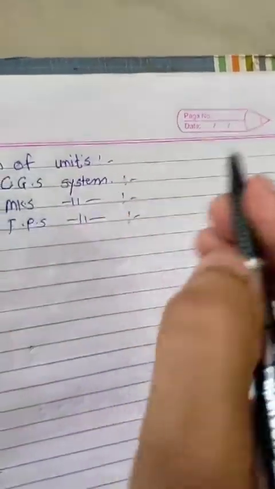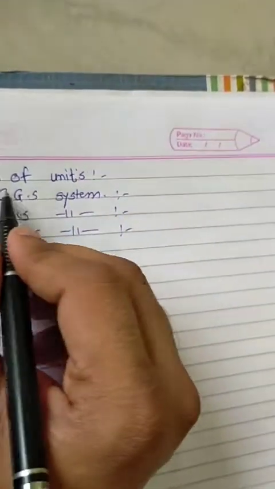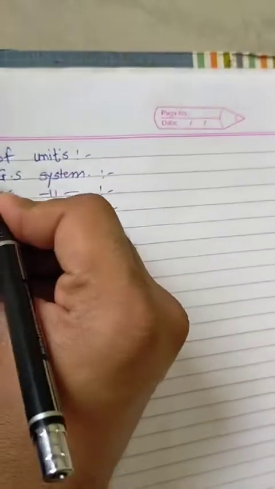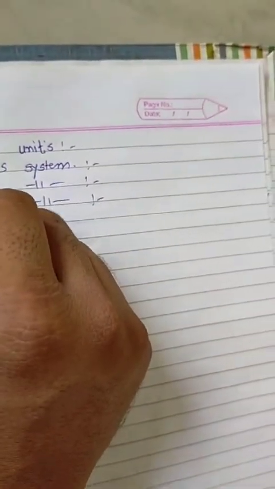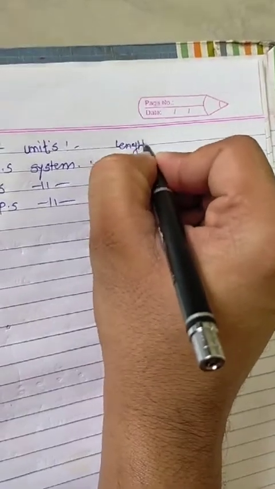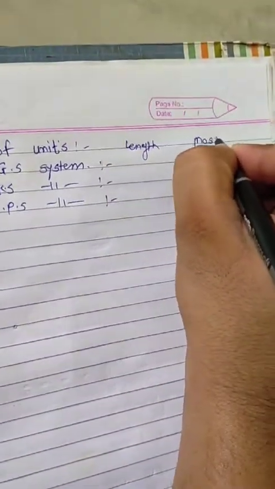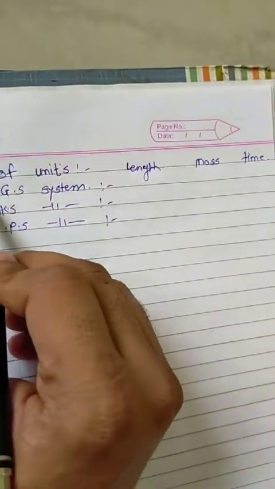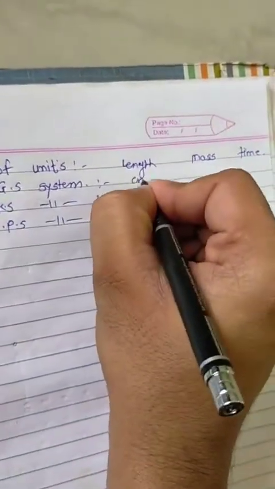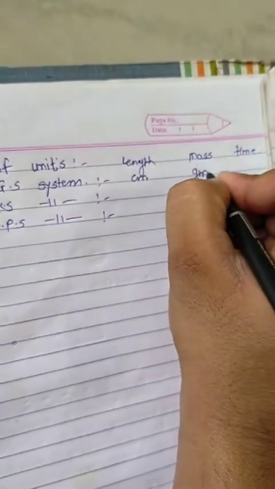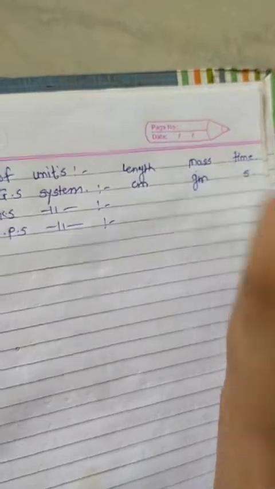Here three quantities are measured in these systems: C for centimeter, that is length, mass and time. In the CGS system, length is measured in centimeter, mass in gram and time in second.